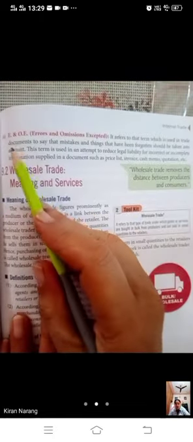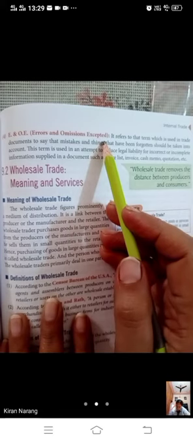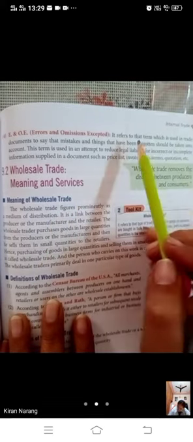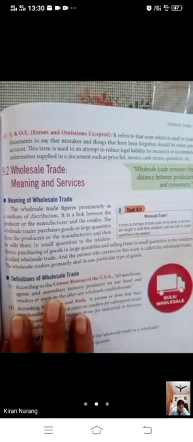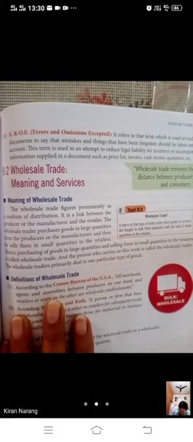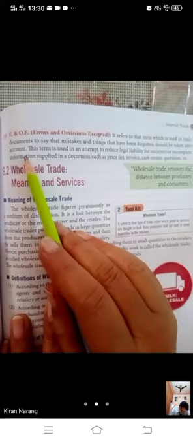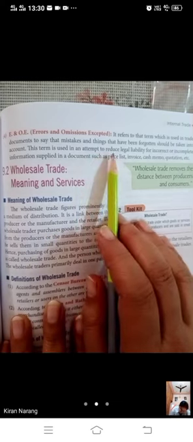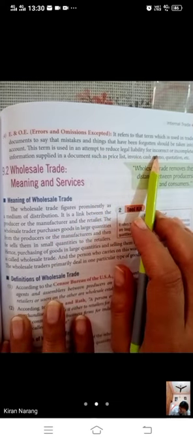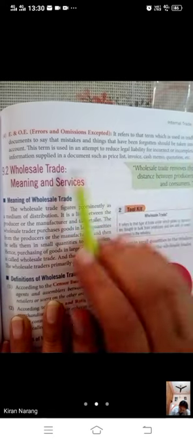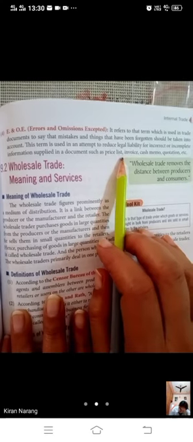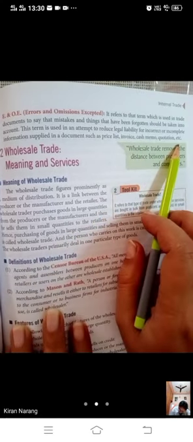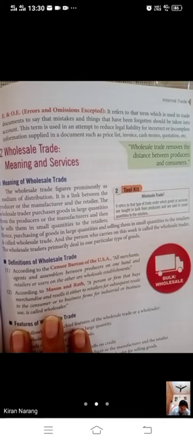Last is E and OE. Errors and omissions accepted. It refers to that term which is used in trade documents to say that mistakes and things that have been forgotten should be taken into account. This term is used in an attempt to reduce legal liability for incorrect or incomplete information supplied in a document such as price list, invoice, cash memo, quotation, etc. If we have made any mistake, then it will be rectified. This is E and OE.